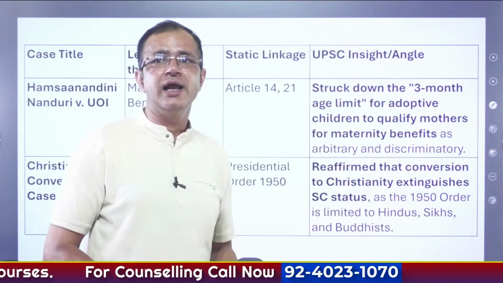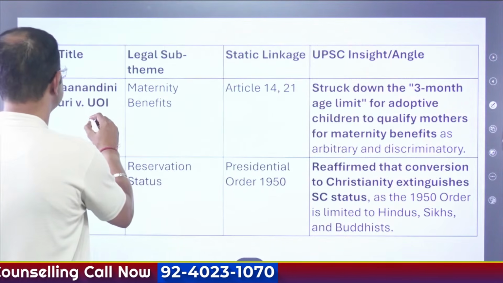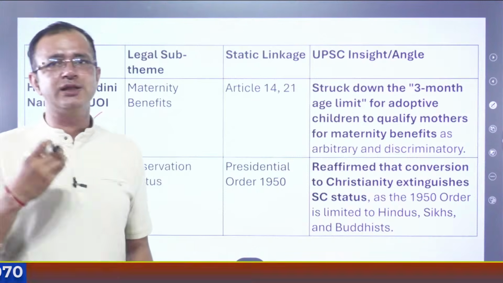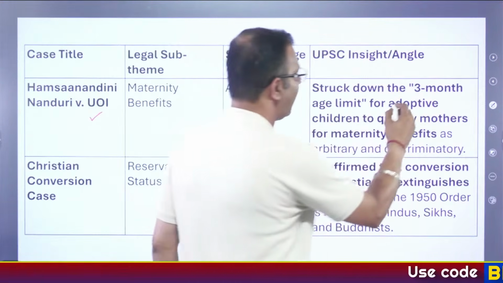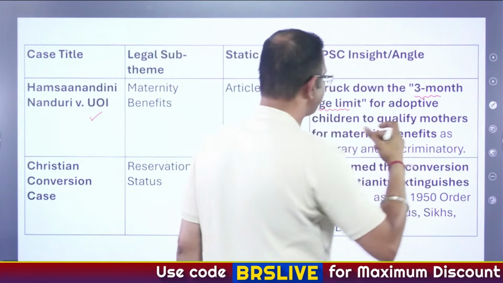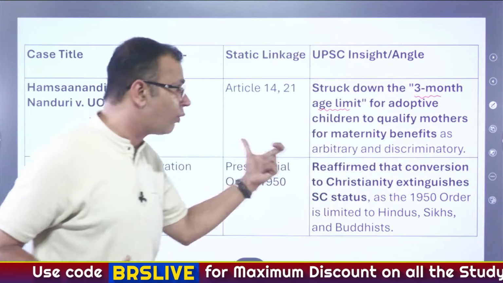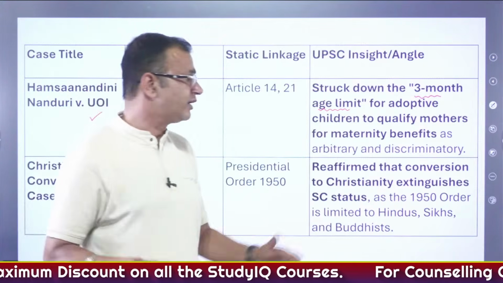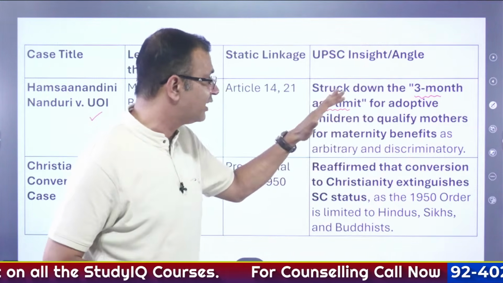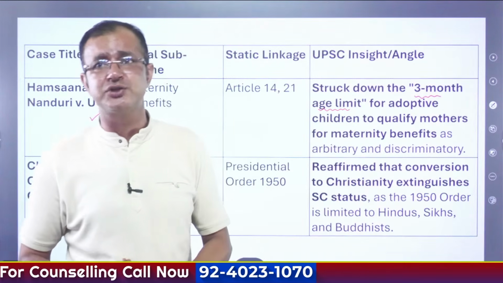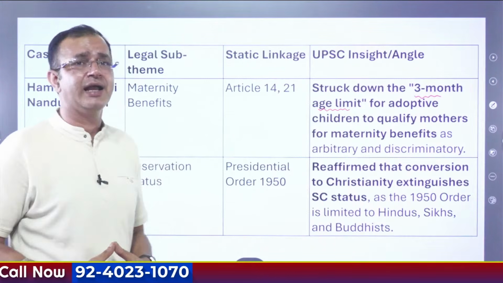Alright, the next one is Hamsa Nanduri versus Union of India. Now over here the Supreme Court has struck down the 3 month age limit. The 3 month age limit was for adoptive children to qualify the mothers for maternity benefits. Alright, so this limit has been struck down, and ultimately the Supreme Court said that this is arbitrary as well as discriminatory in nature.